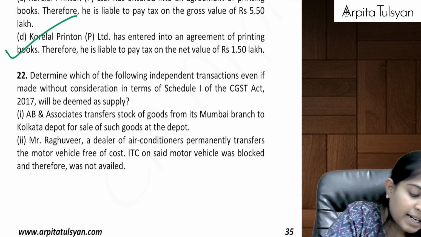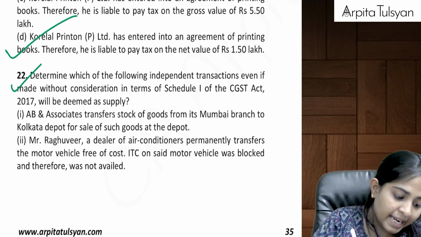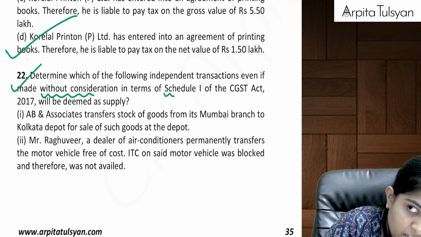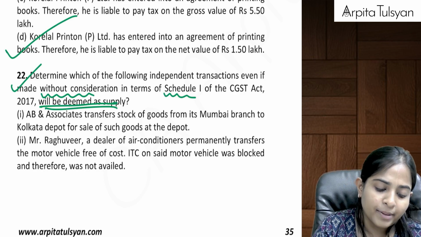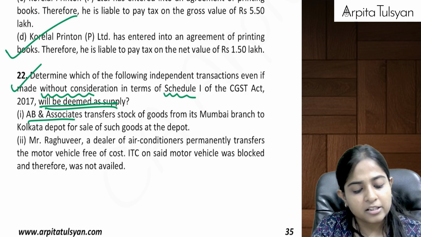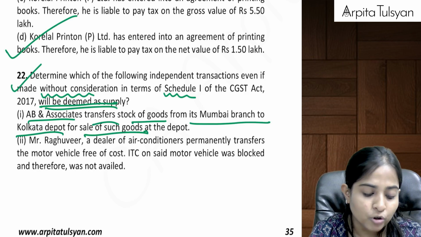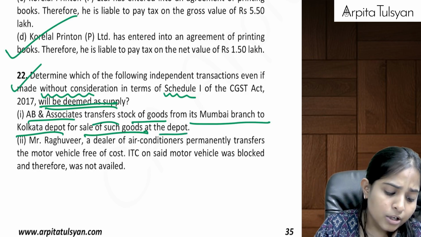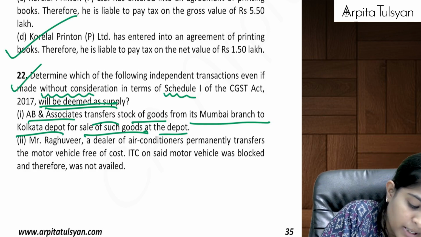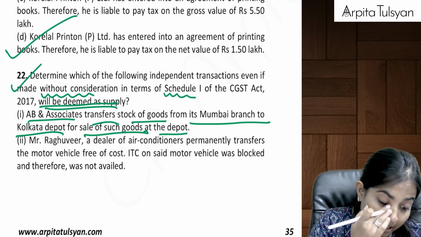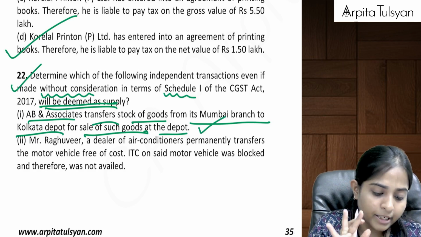And then after that, next one, determine which of the following independent transactions, even if made without consideration in terms of schedule number 1, will be deemed as supply. Which one will be deemed as supply? AB and Associates transfer stock of goods from Mumbai branch to Kolkata depot for sale of such goods at the depot. So can we say here from Mumbai branch to Kolkata depot, this will be considered as related persons. Yes, this is done without consideration. So this will be considered as a supply. This will be deemed as a supply.